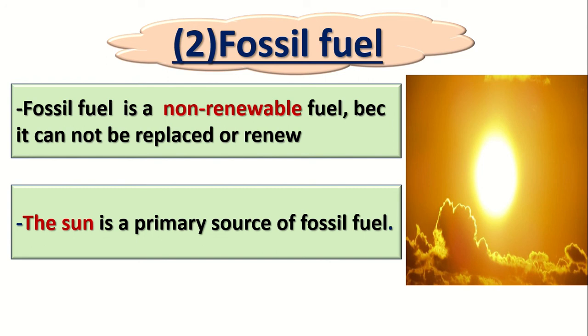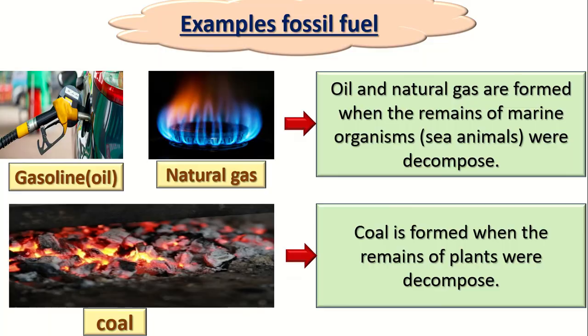Okay, what is the primary source of fossil fuel? What is the primary source of coal and gasoline? It is also the sun. Why? Because the coal is made of dead trees and the trees are taking the energy from the sun. And also the sea animals. The sea animals eat food and this food takes the energy from the sun. So all these types of fuel are taking the energy from the sun. The sun is the primary source of fossil fuel and biofuel and all types of energies.